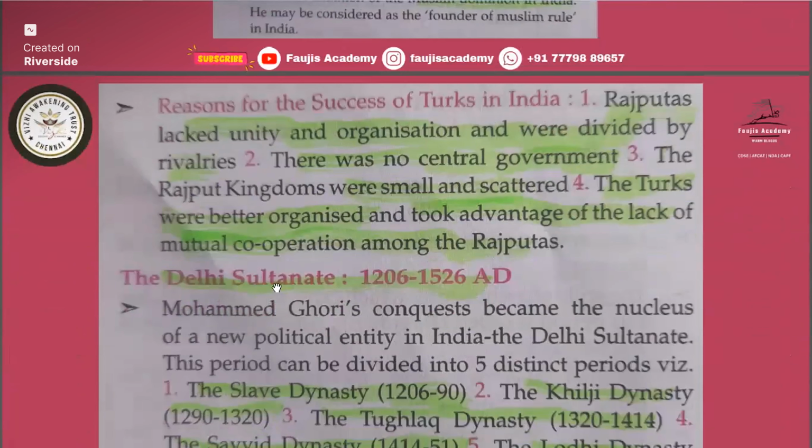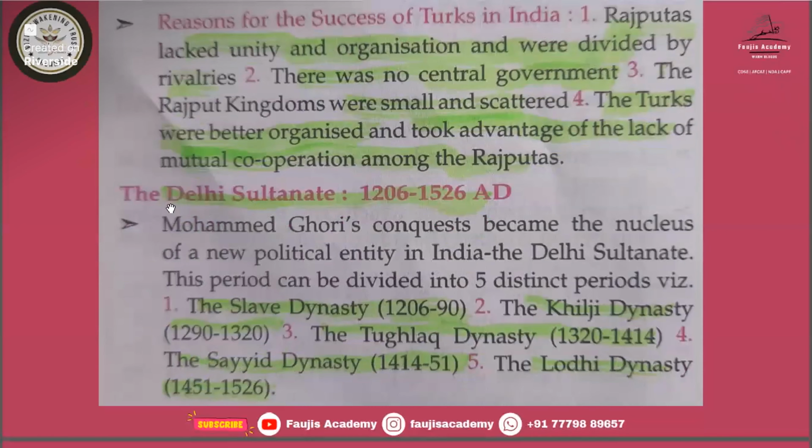Okay. What was the reason for the success of Turks in India? Because Rajputs were ruling in North India. They lacked unity and organization and were divided by rivalries. There was no central government, and they were small and scattered. Okay. Now we will start with the Delhi Sultanate, 1206 to 1526 AD. Muhammad Ghori's conquest became the nucleus of a new political entity in India, the Delhi Sultanate.